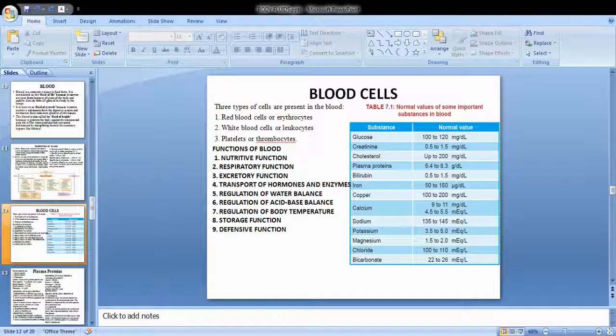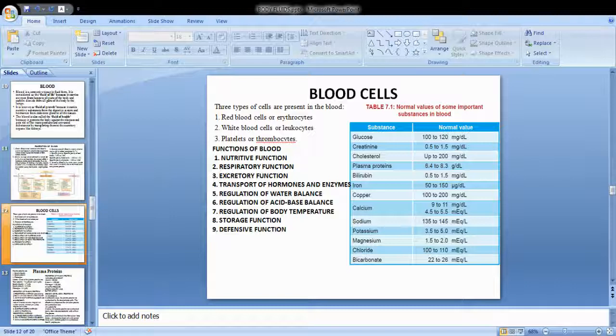Iron, the concentration of iron is 50 to 150 microgram per deciliter. Copper is 100 to 200 milligram per deciliter. Calcium 9 to 11 milligram per deciliter, or 4.5 to 5.5 milliequivalents per liter. Sodium, it is 135 to 145 milliequivalents per liter.